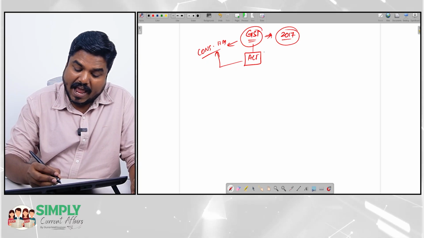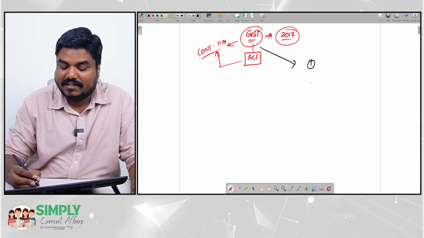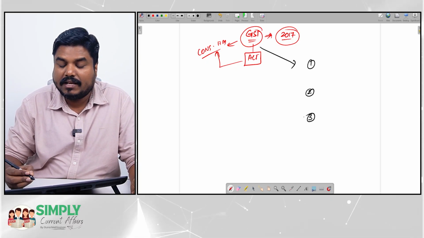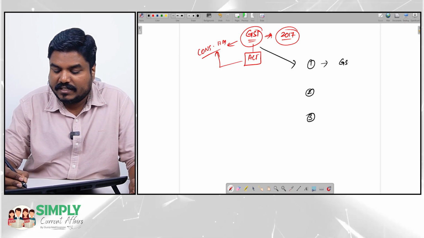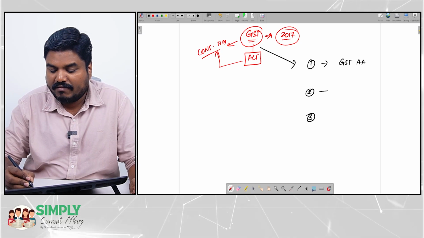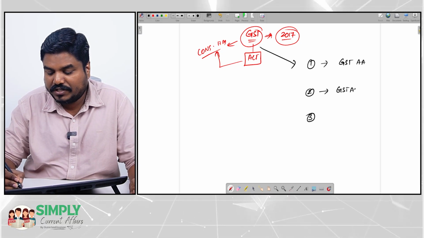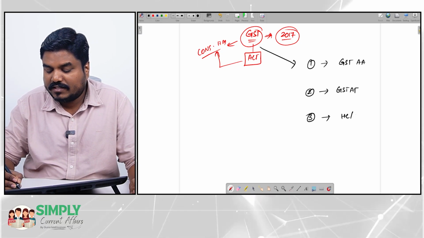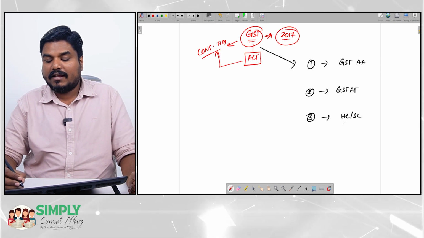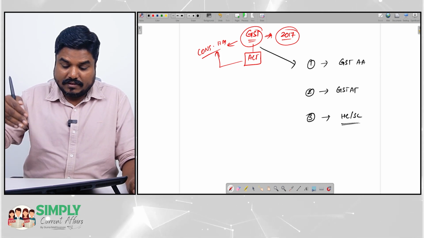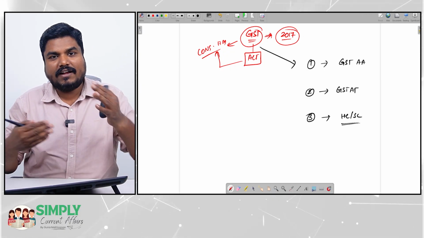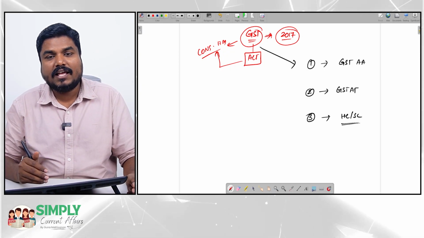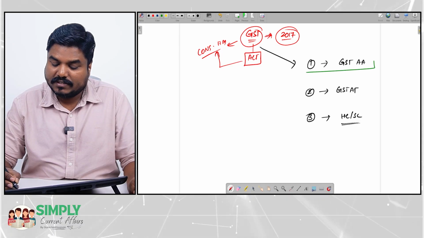This GST Act itself has such a 3-layered appeal procedure. The Act itself says that there should be a GST Appellate Authority and a GST Appellate Tribunal, and then if someone still wants to appeal, they can approach the higher judiciary. This was mentioned in the Act only, even 8 years ago. See, the first one was set up.